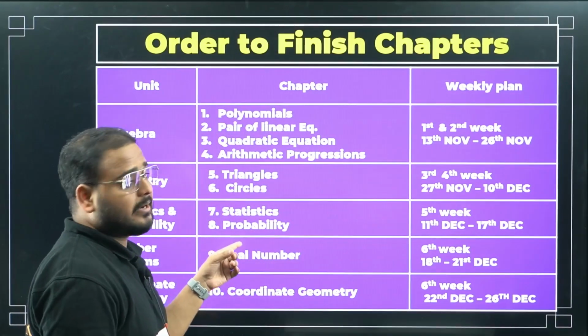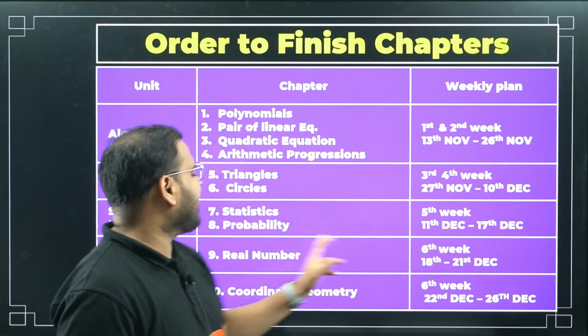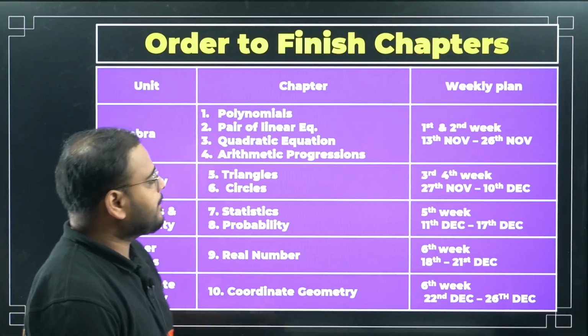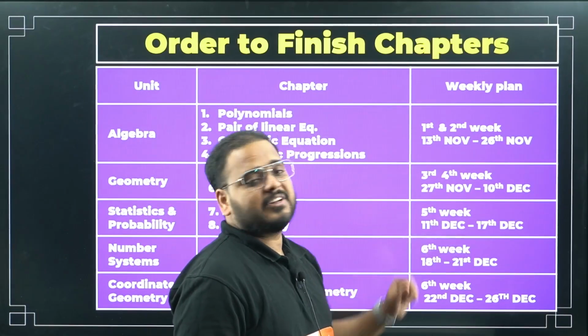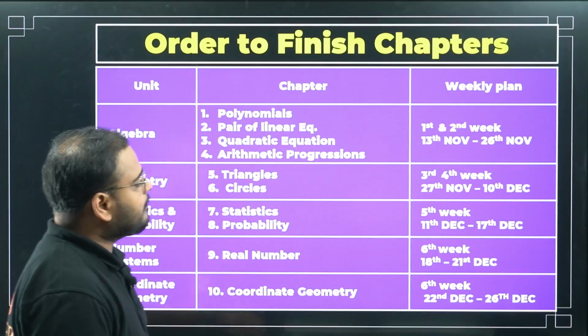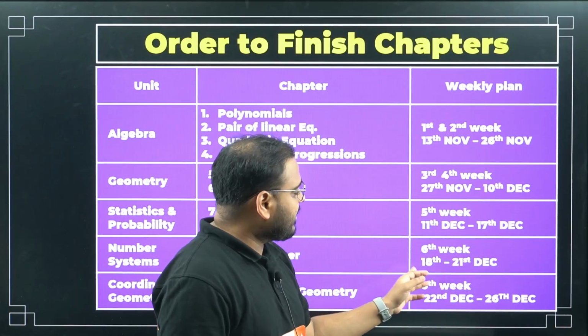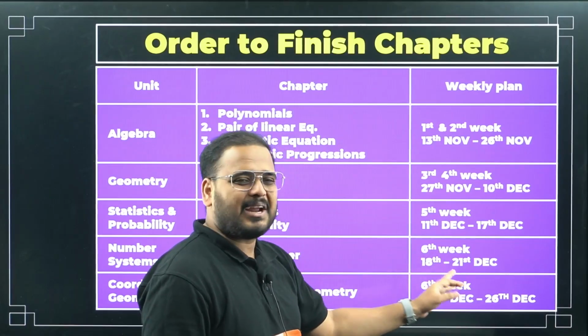Next is what? Stats and probability. Sir, how come over here, sir? Why not at the last? Because 11 marks, simple, 11 marks. So you can spend here 11th December to 17th December for the stats and probability. Now for real numbers, like 6 marks, a simple chapter, you can finish this in 1 week. So in the 6th week, you can take 4 days of time to finish this.